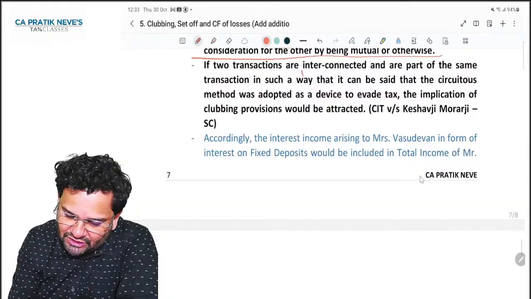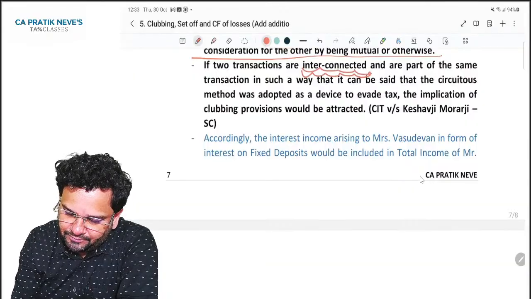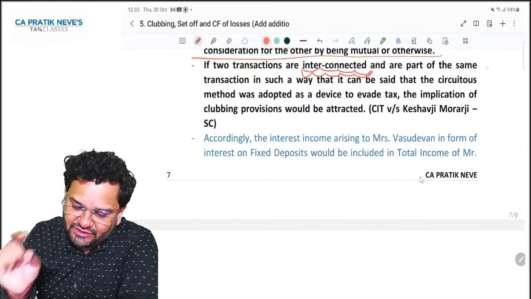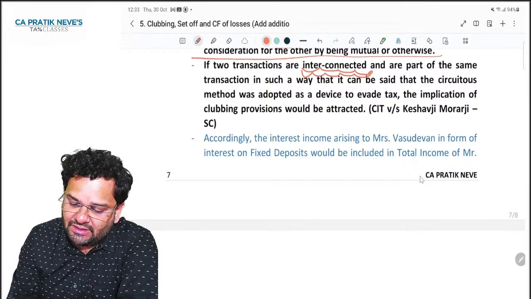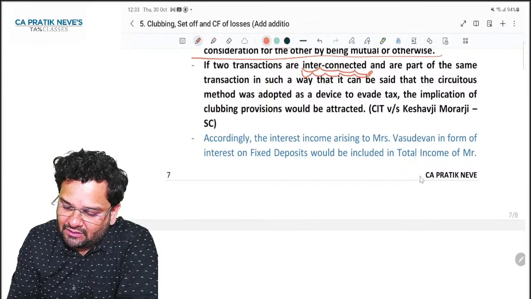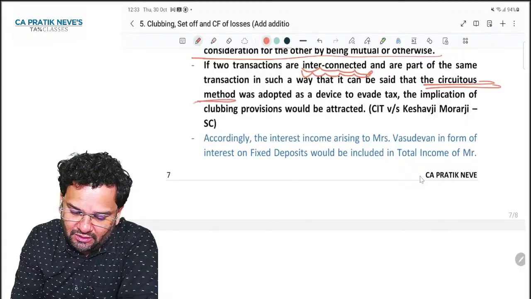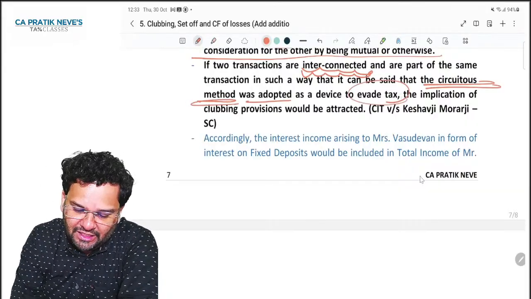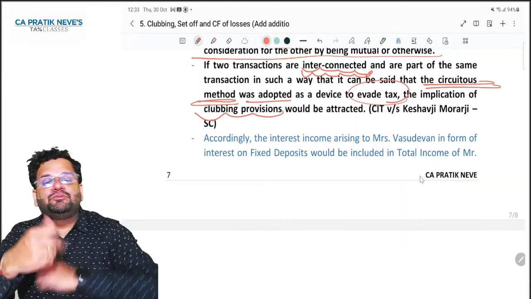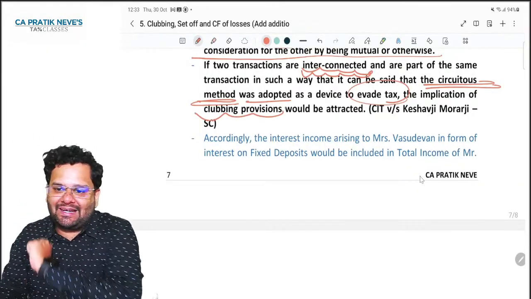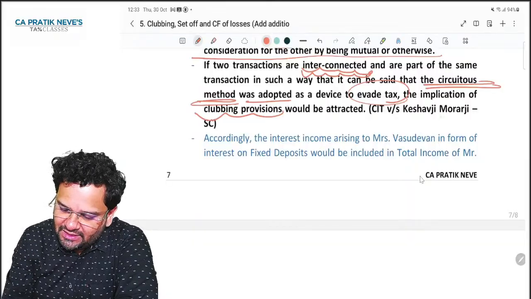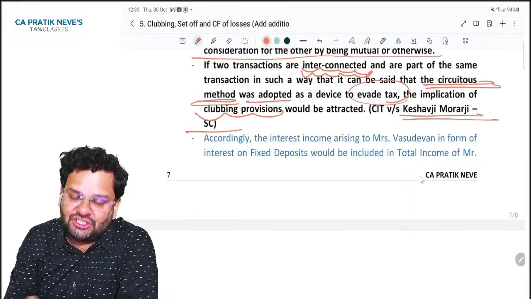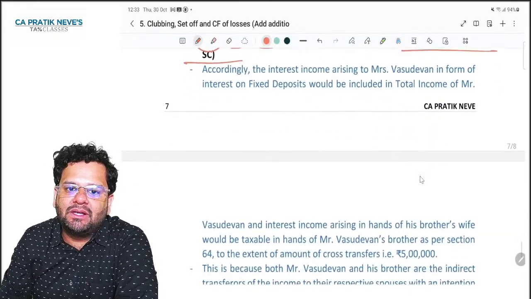If two transactions are interconnected and are part of same transaction in such a way that it can be said that circuitous method was adopted as a device to evade tax, implication of clubbing provisions would be attracted. Now this was decided in Keshavji Morarji case by Honorable Supreme Court.